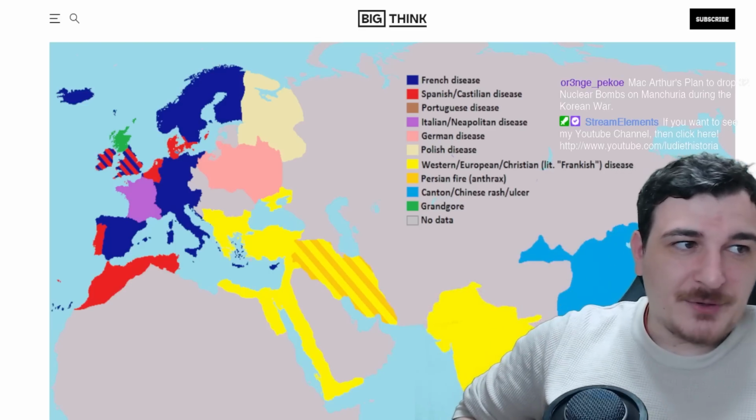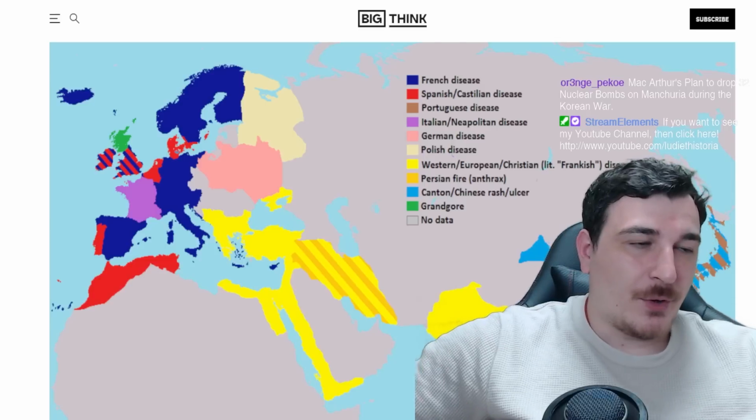MacArthur's plan to drop 32 nuclear bombs on Manchuria during the Korean War. Holy fuck, really? Glad that did not happen.